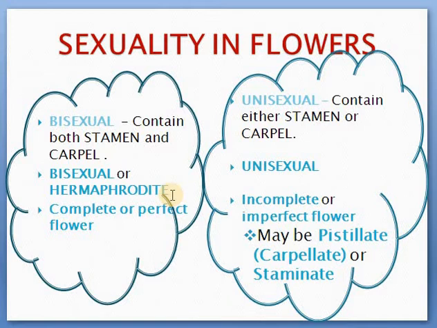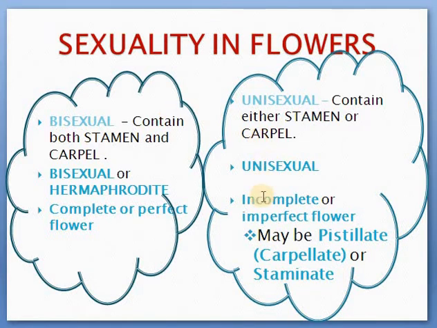So all the bisexual flowers you can call hermaphrodite flowers. Generally people say this word hermaphrodite. Bisexual or hermaphrodite give the same meaning. An example for bisexual flowers is most of the flowers you can see around, like hibiscus, which we love to go with because it's very common. You can say rose, sunflower, jasmine. Almost all of these flowers come under the bisexual category.